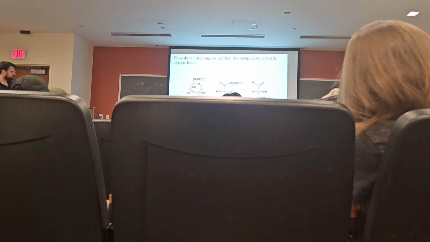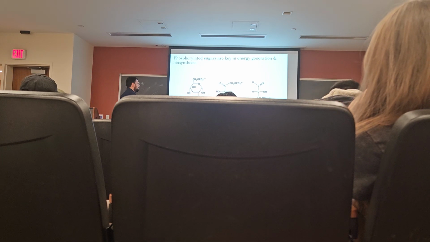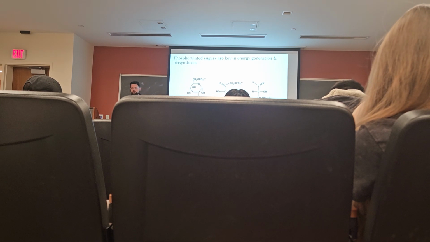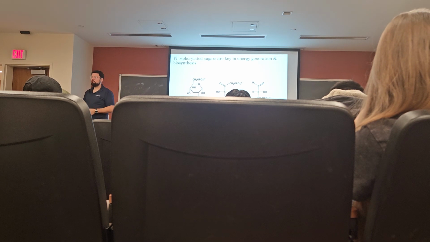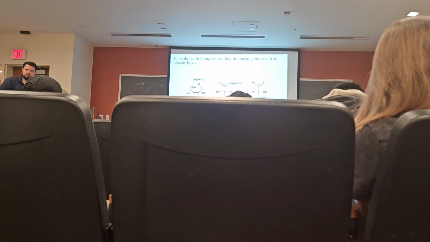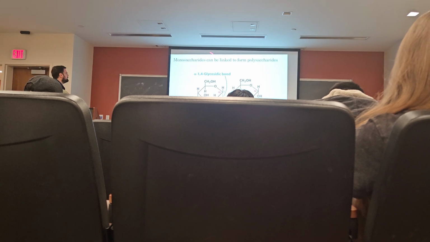Dihydroxyacetone phosphate and glyceraldehyde 3-phosphate are high energy intermediates in the glycolytic pathway, right? So here, we're not using phosphorylation to trap these molecules. Instead, we're using phosphorylation to add free energy to these molecules, to drive glycolysis forward, right? So phosphorylation is key for several reasons in metabolism. Now, monosaccharides can also be linked together to form polysaccharides.